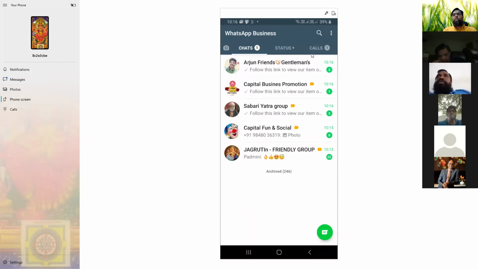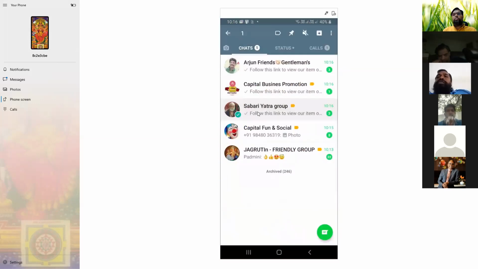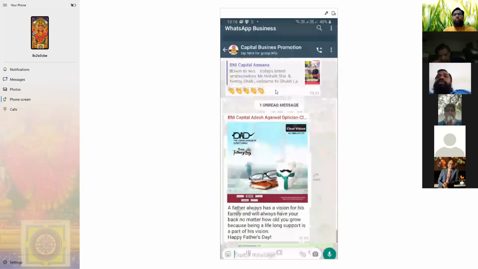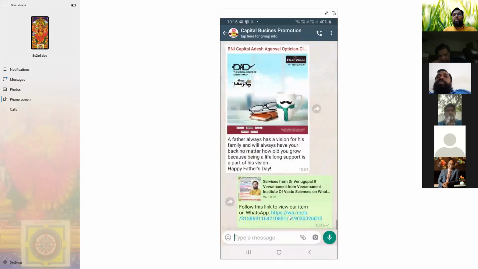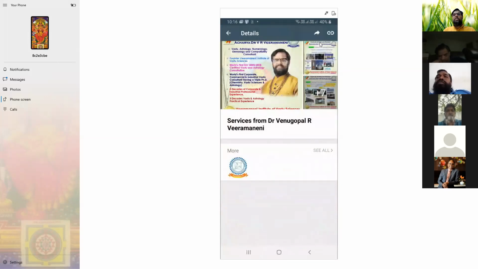Also, I can show how it can be displayed for others, so you understand how it will be displayed to others. I will go to the business. I am also part of the business promotion group. I open this one, go down, and click it. Then you can see all the photos. If you have WhatsApp for business, you can display it very nicely.